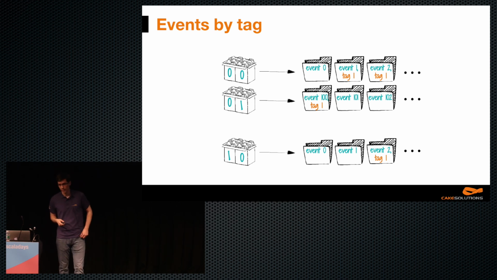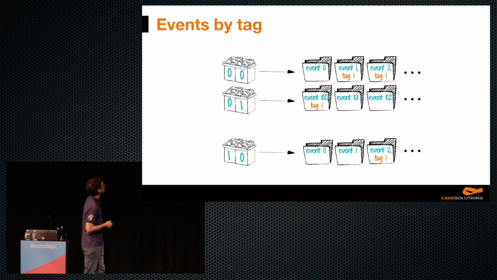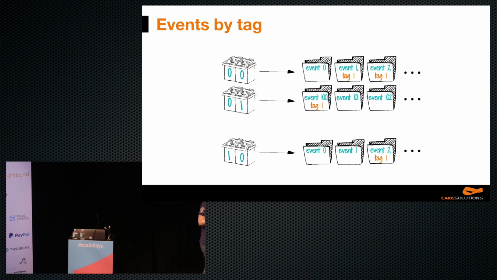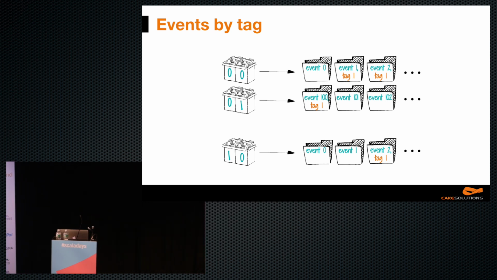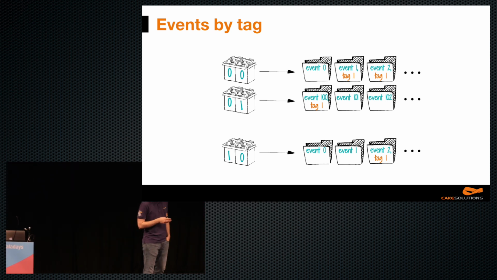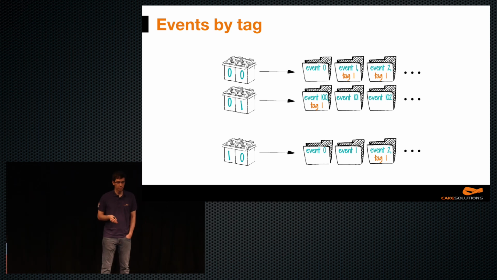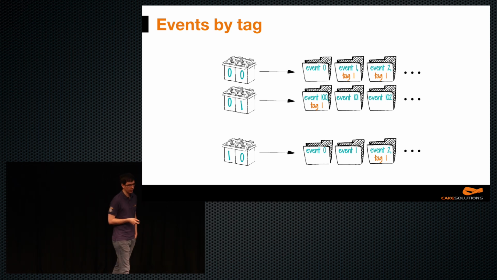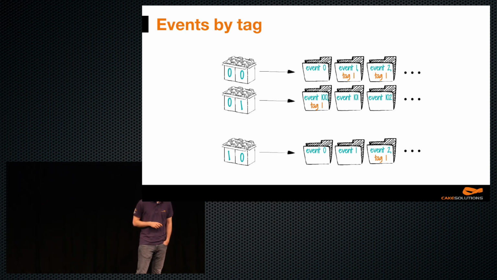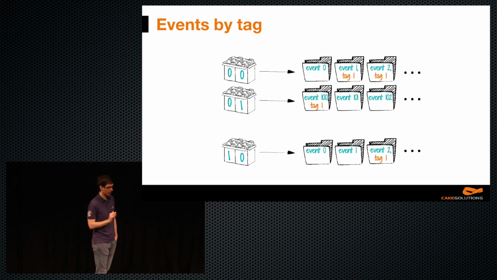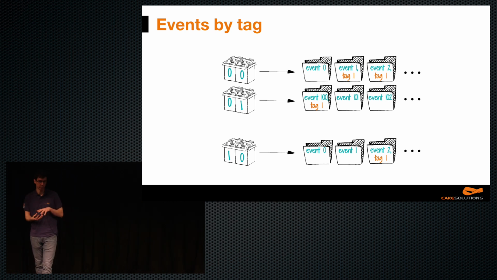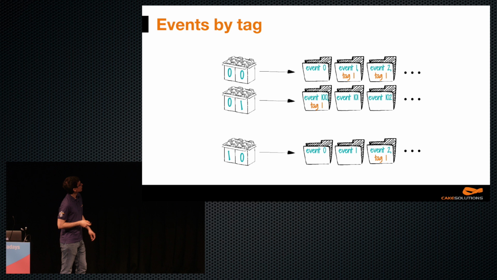And events by tag is by far the most complicated one. Firstly, when writing an event, we can assign a tag to this event. So events for a single actor are ordered by sequence number, so they have some sort of causal consistency. But events between multiple actors have no ordering whatsoever. They're completely independent. But when writing an event, we can assign it a tag, and it links events together, which is useful for creating some sort of aggregations in between actors.